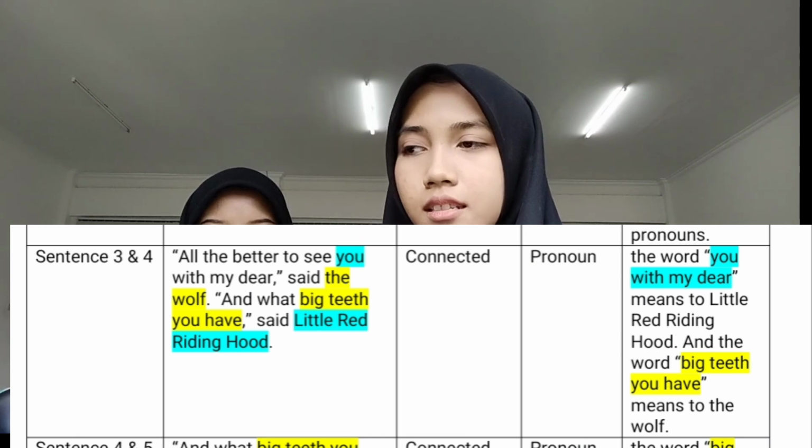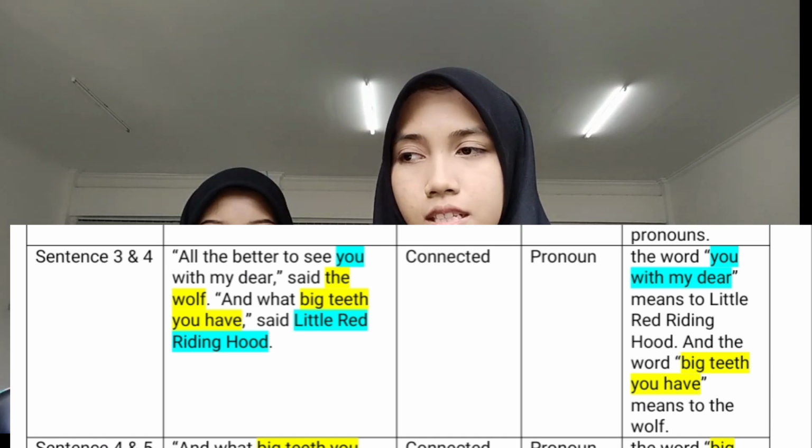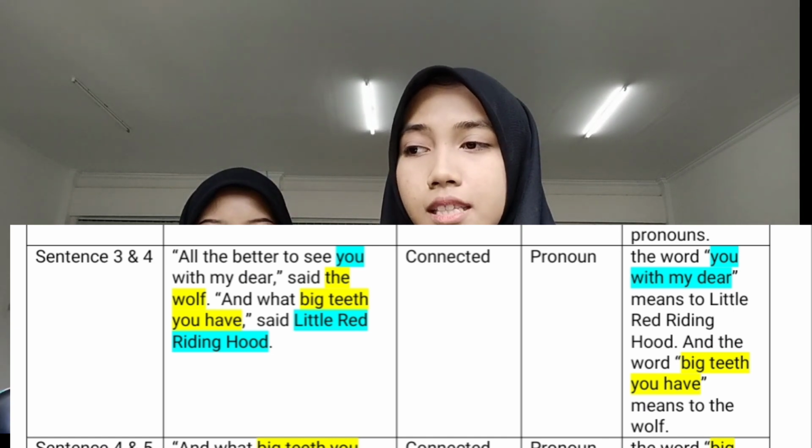And next, sentence 3 and 4. "All the better to see you with, my dear," said the wolf. "And what big teeth you have," said Little Red Riding Hood. These sentences are connected because they have pronouns. The words "you with, my dear" refer to Little Red Riding Hood, and the words "big teeth you have" refer to the wolf.